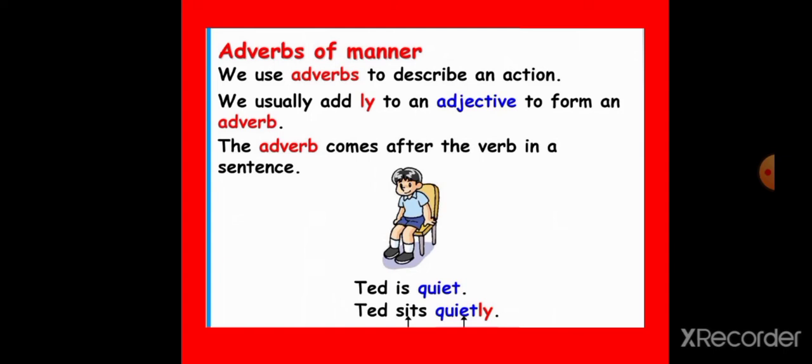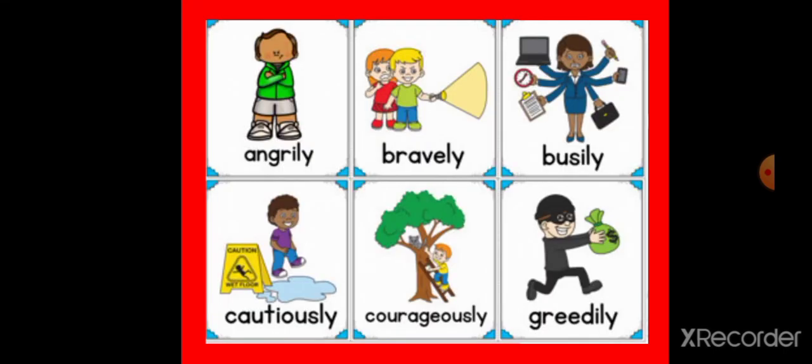Yes, quietly describes the action word sits, right? As I told you already, the words like angrily, bravely, busily, cautiously, courageously, greedily, they tell us how something is done. They are called adverbs of manner.